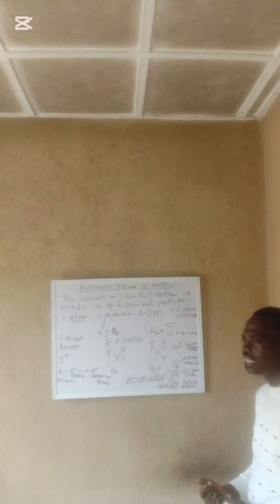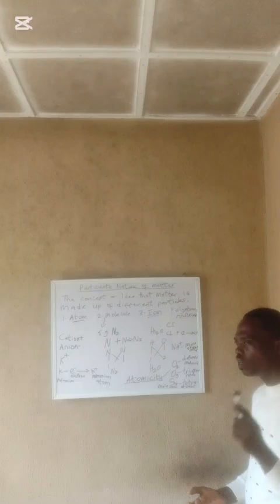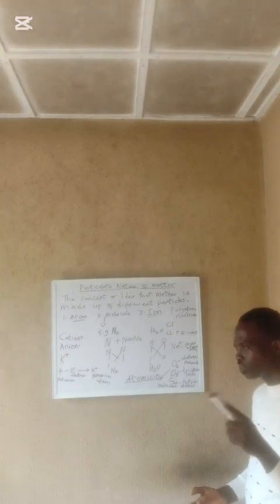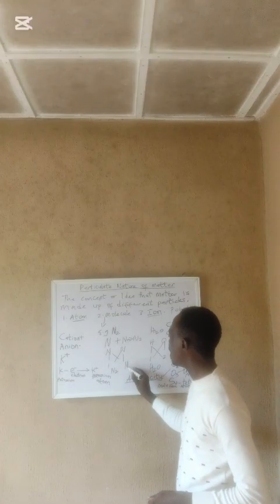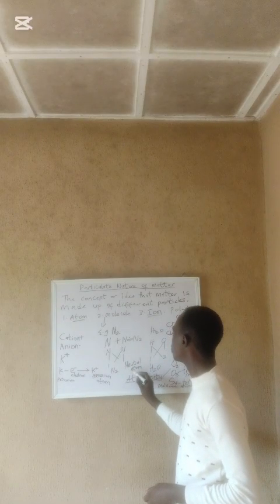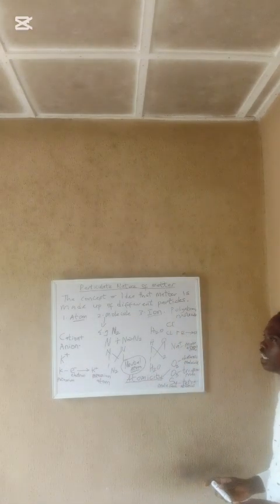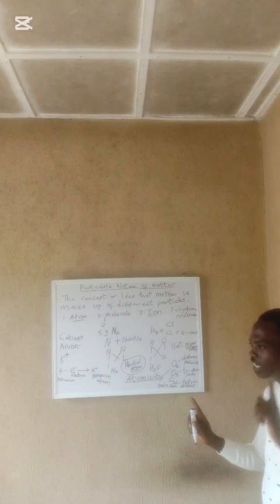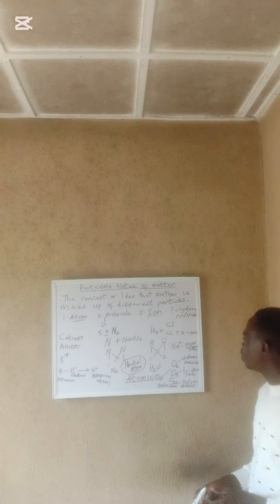The neutral atom is neither positively nor negatively charged, because their protons in the nucleus are equal to their electrons surrounding the nucleus. That's why they are called neutral atoms.